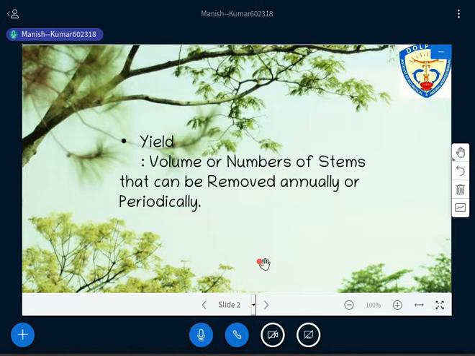I'll also try to simplify the concept here so that you can understand. Is it okay? So let's start with what is yield.